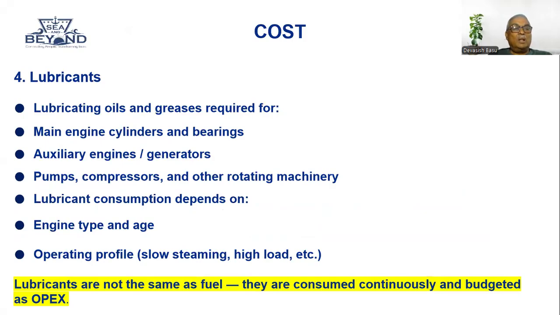Lubricants. Lubricants are lubricating oil and grease required for the main engine, cylinder bearings, auxiliary engine generators, pumps, compressors, and other rotating machinery. Lubricant consumption depends on engine type and age, operating profile, slow steaming, high load, etc. So lubricants are not the same as fuel. They are consumed continuously and budgeted in the operating cost, that is OPEX.